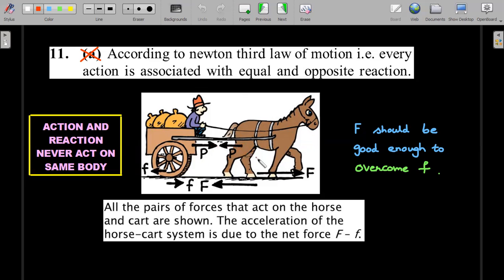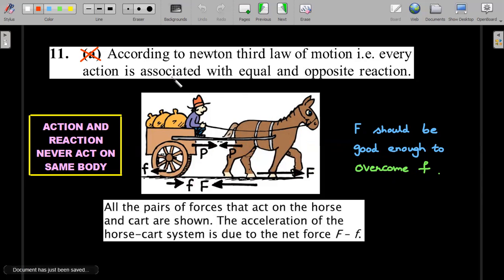Okay, right. How this particular thing moves is the force that comes from the friction between the horse and the ground, and also it has to oppose the friction between the cart and the ground. So if this capital F is larger than this small f, which are acting on two different bodies and have nothing to do with the action and reaction, then only the cart will move. So if at all you are not able to move it, it is because the capital F is not good enough to overcome small f, not because action and reaction are going to cancel with each other. Action and reaction always cancel each other, but they act on two different bodies.